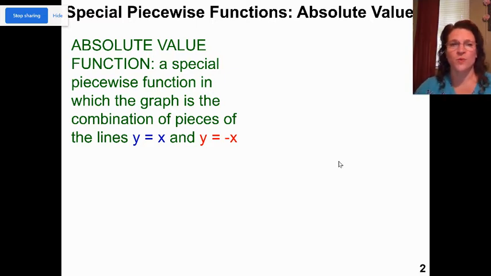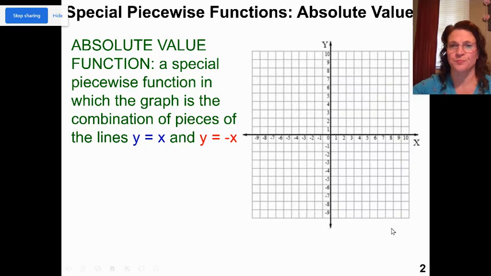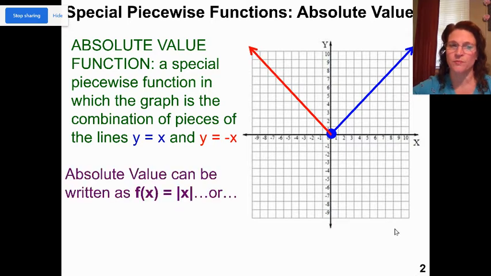So it's a special piecewise function in which the graph is a combination of pieces of the line y equals x and y equals negative x. So if we've got a graph, we're going to graph a piece of the line y equals x and a piece of the line y equals negative x. So the absolute value can be written as f of x equals the absolute value of x, like we're used to seeing right here.